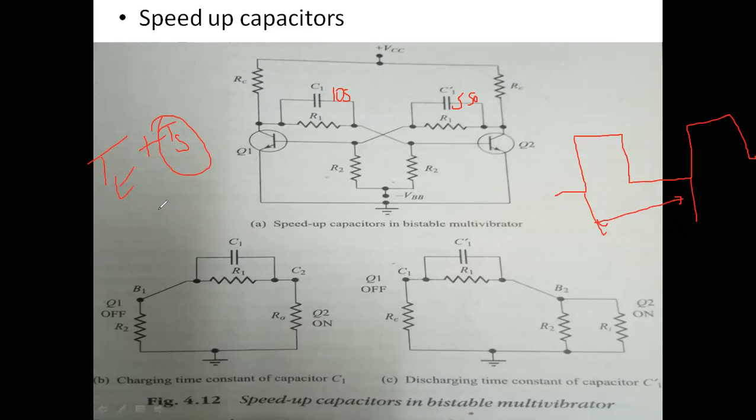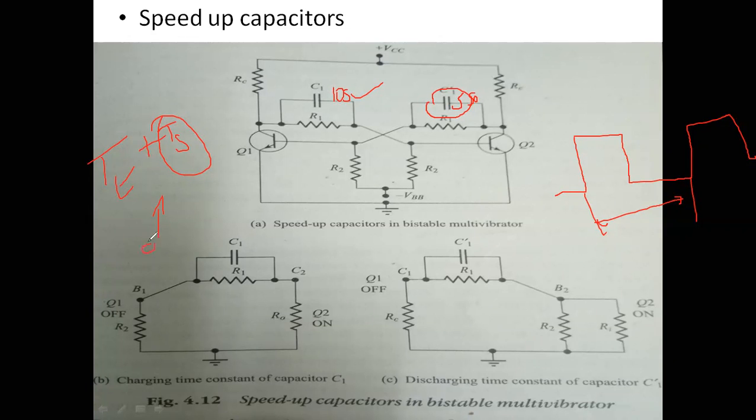Therefore, at t equal to 0 seconds, I had applied the first pulse. In order to apply the second pulse, there may be some delay plus this one. For TS we have two values, that is 10 seconds and 5 seconds. We have to choose the largest value. Why? Because within 5 seconds this capacitor is going to be charged, but the other capacitor will take 10 seconds to charge. Therefore, if you wait for 10 seconds, both capacitors will be charged.